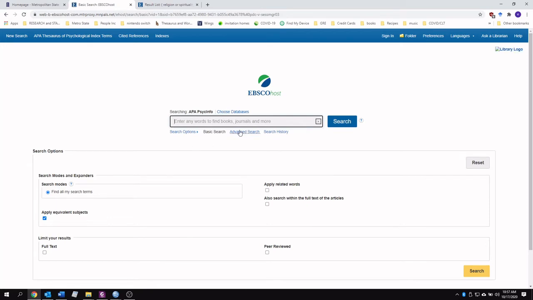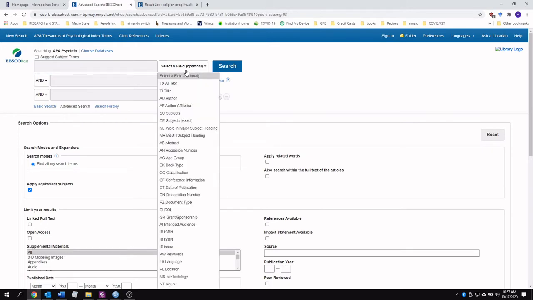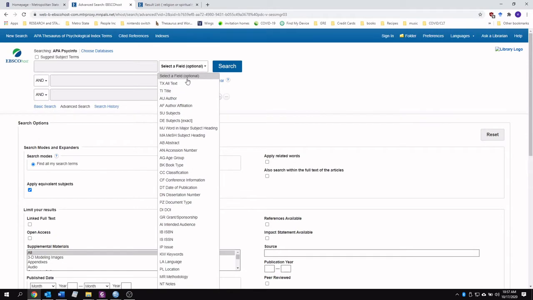And we're going to go to this advanced search option down here. You can see that we have three dialog boxes, and we'll just go through these real quick. I actually don't know what this is here. I don't ever use that.